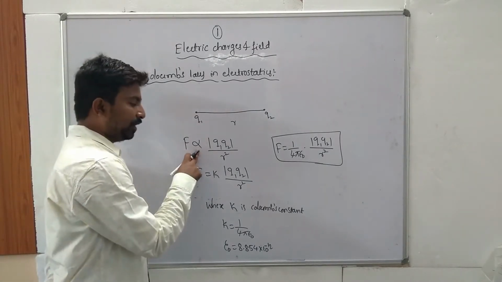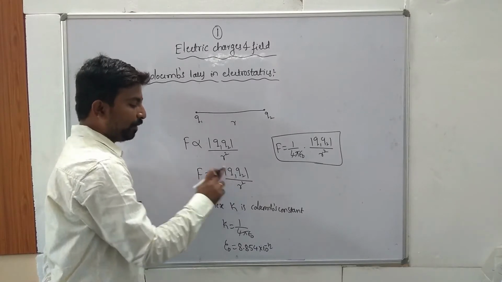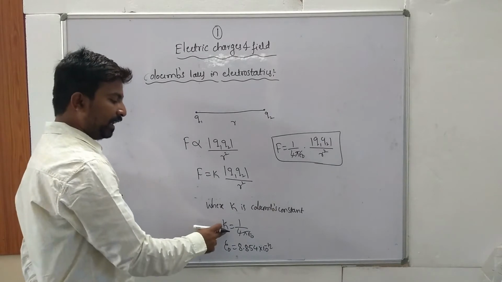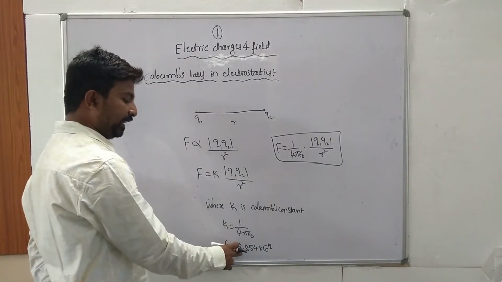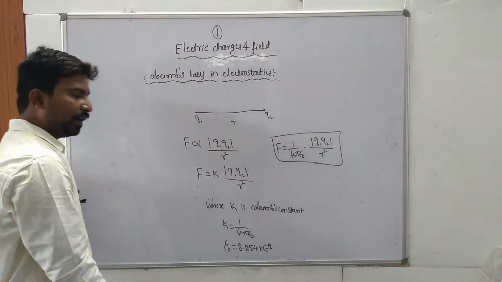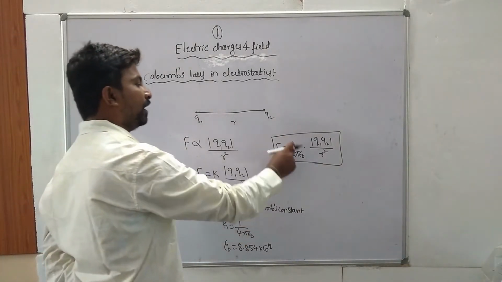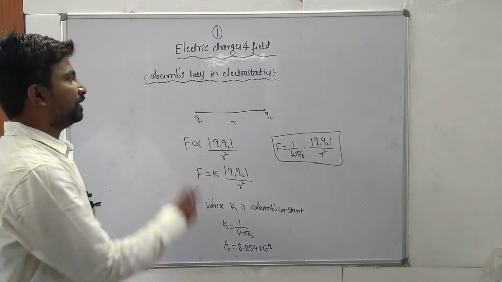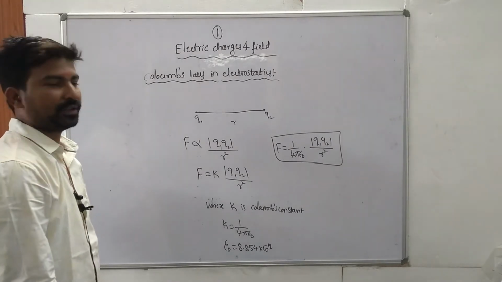So we can remove the proportionality, then F is equal to K into magnitude of Q1 Q2 by R square, where K is Coulomb's constant and K value is equal to 1 by 4 pi epsilon naught, where epsilon naught value is 8.854 into 10 to the power of minus 12. So then F is equal to 1 by 4 pi epsilon naught magnitude of Q1 Q2 by R square. So this is the statement of Coulomb's law in electrostatics.